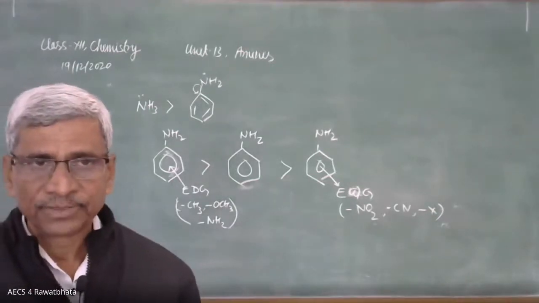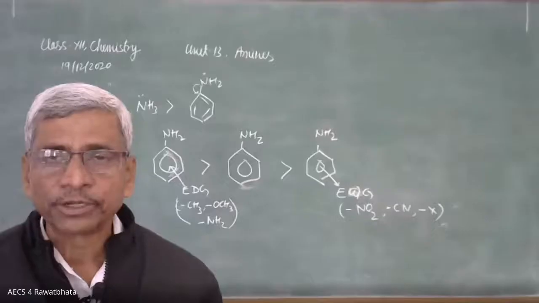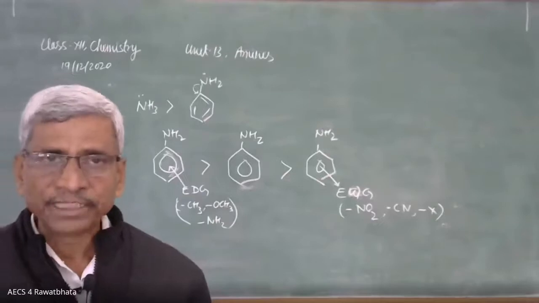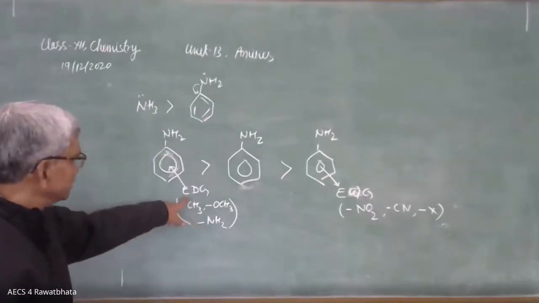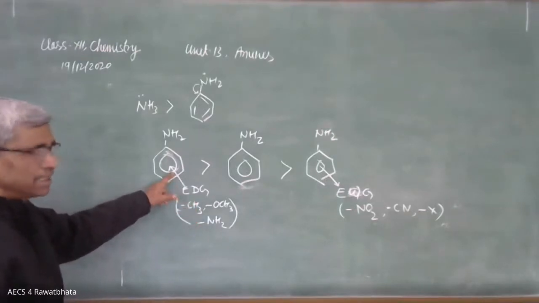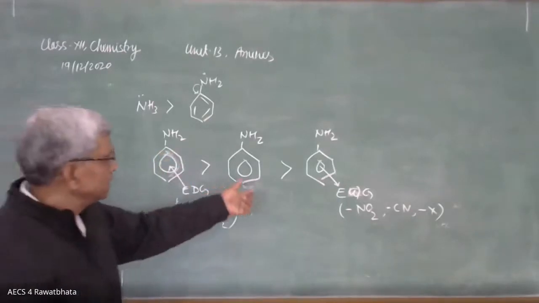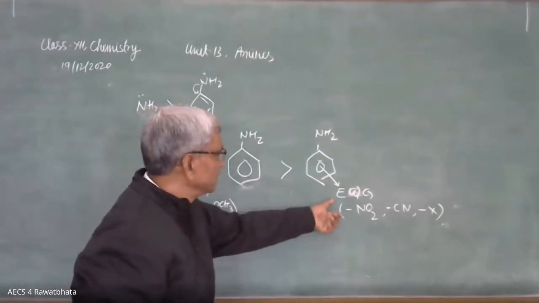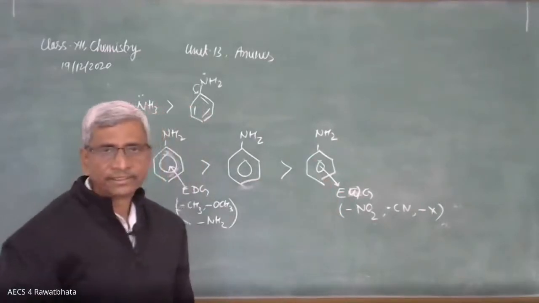Okay, better? Is it clear? Yes, sir. This is the effect of substituents on basic strength of aniline. If the substituent is an electron releasing group, an electron donating group, it increases the basic strength of aniline. And electron withdrawing groups are going to decrease the basic strength of aniline.